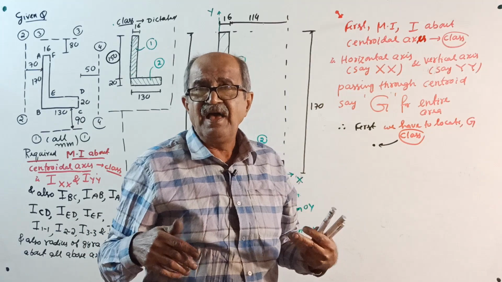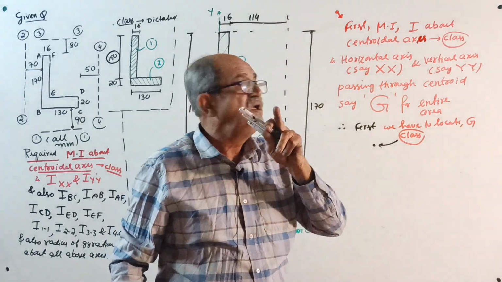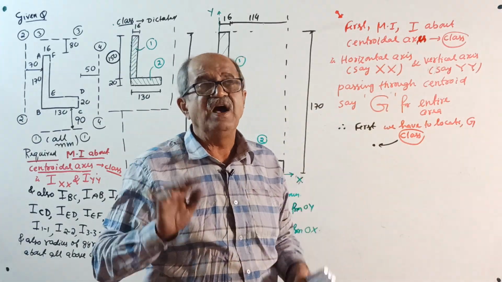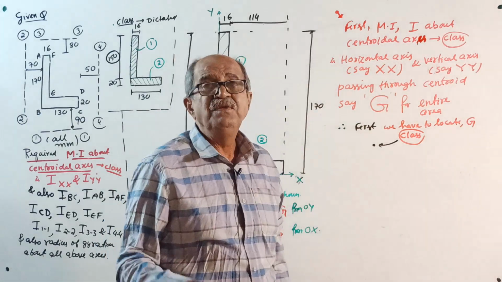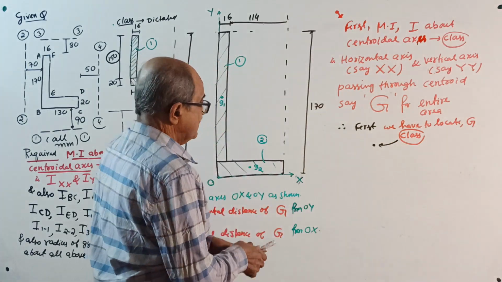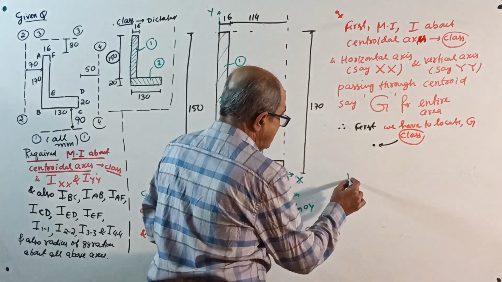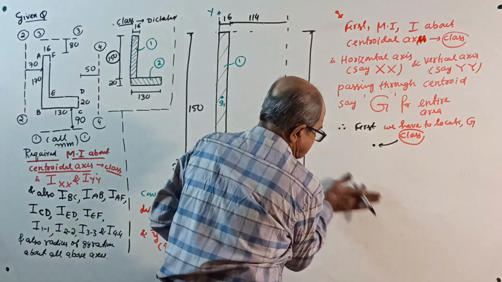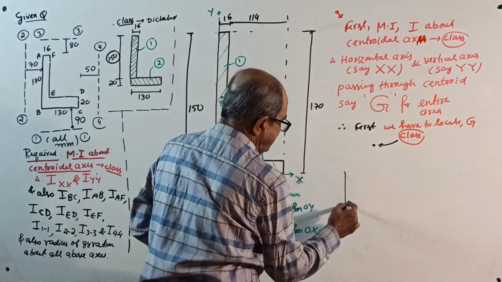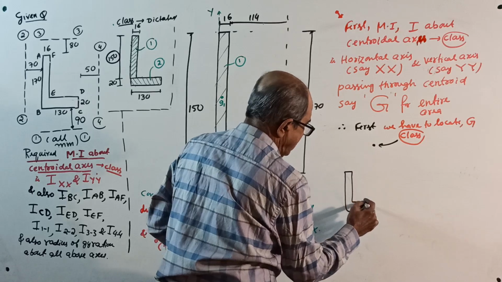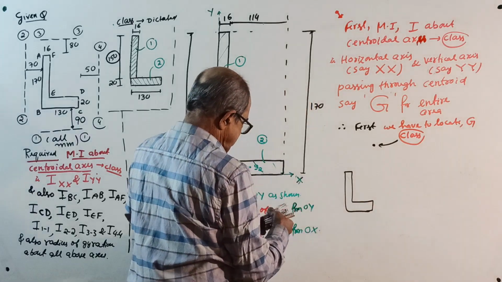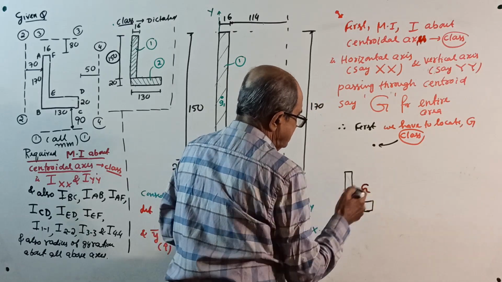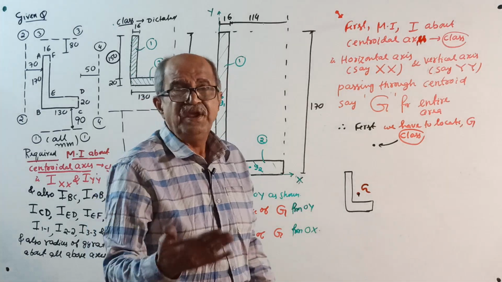Centroidal axis means any axis passing through the centroid of the entire cross section or entire area. So there are infinite ones. See, imagine, you make all this note. This is the angle. Imagine for this angle section, this is centroid, G. Through centroid, you can draw infinite axes.